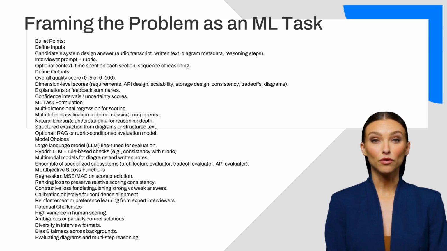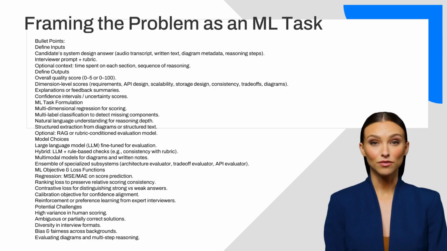Next, defining the outputs is crucial because the judge must produce more than a raw score. We need both an overall score and category-specific scores, such as API design adequacy, scaling strategy, database choice justification, caching, consistency models, and trade-offs. Additionally, generating explanations helps candidates trust the system and enables transparency.